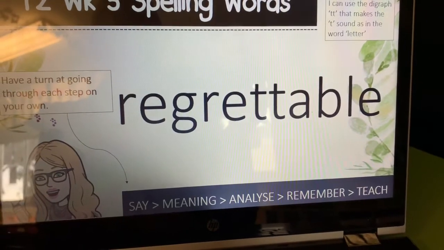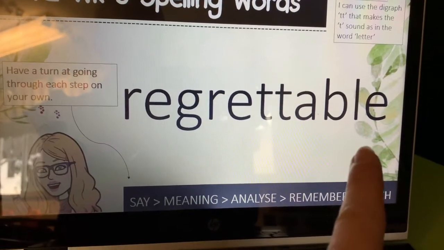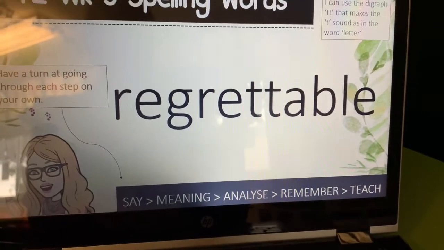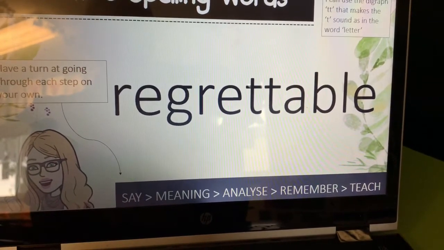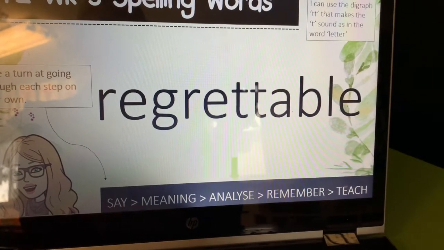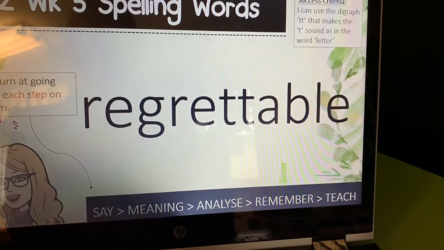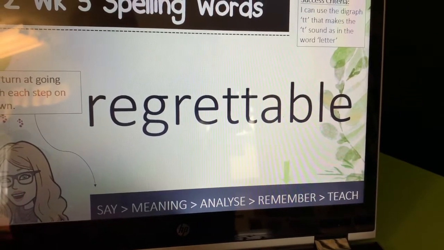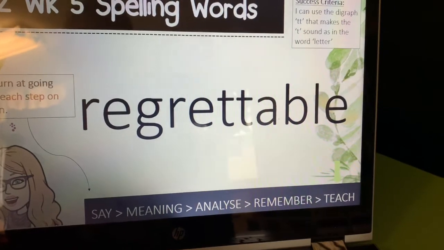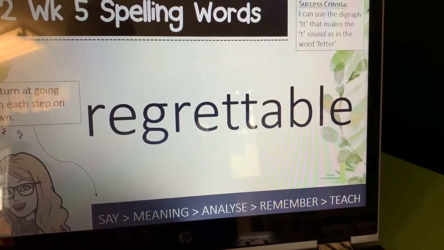The final word that I want you to have a turn at going through is the word regrettable. Say the word regrettable. Find the meaning of it. Analyze it. What part do you need to remember? Now teach it to me. Have a turn at spelling the word regrettable without looking at it.